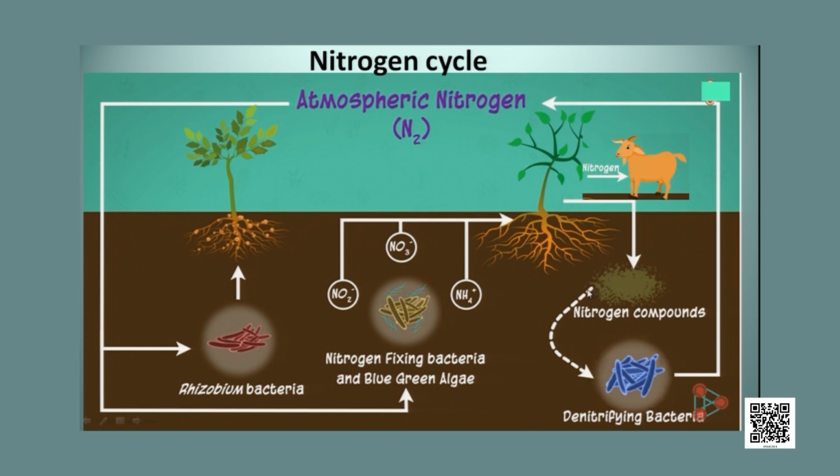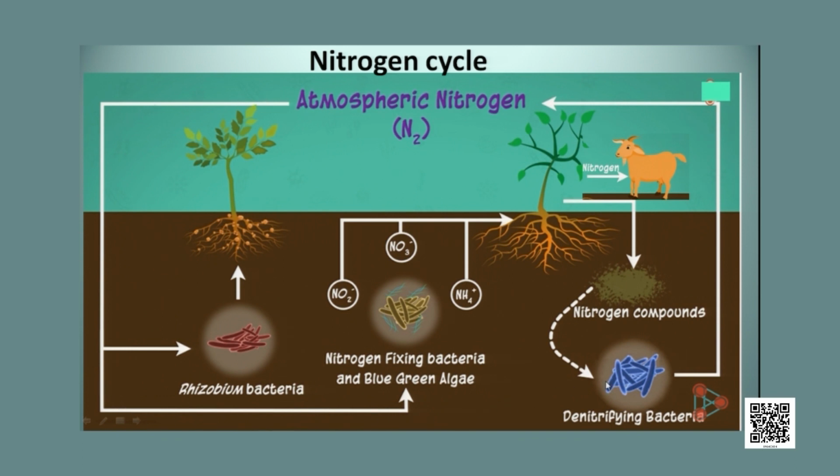There is another group of bacteria called denitrifying bacteria. This group of bacteria immediately acts upon these nitrogen compounds and releases free nitrogen back into the atmosphere. This is how the entire nitrogen cycle occurs.